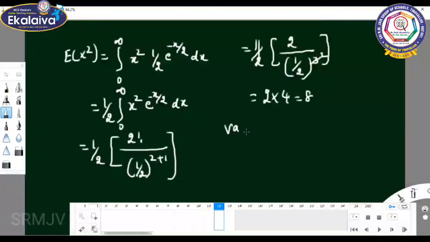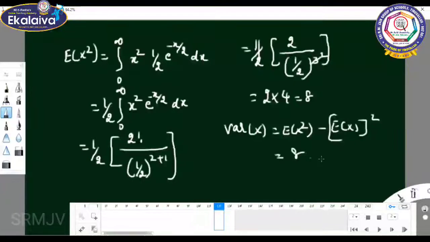So variance of x equal to E of x square minus E of x the whole square. So it gives 8 minus E of x the whole square, which is 2 square. So 8 minus 4, so the value is 4. Variance of x equal to 4 and mean equal to 2.